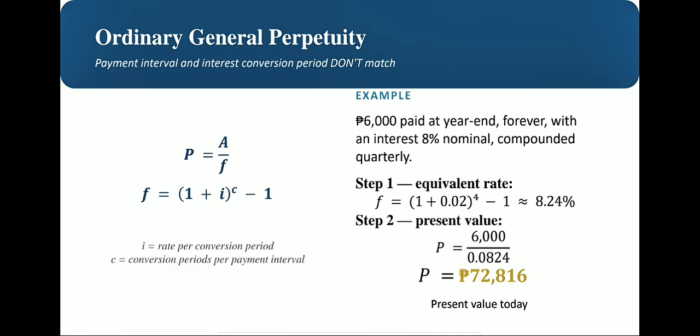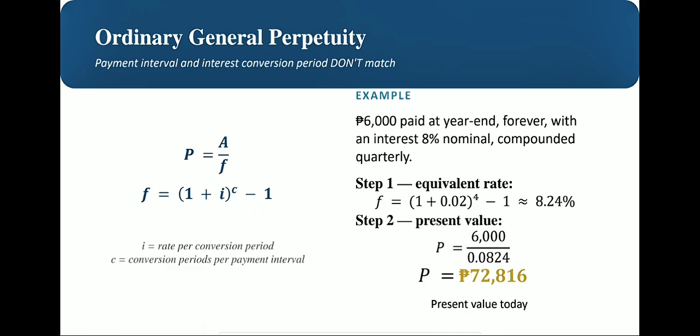Now let us try an example. Suppose payments of 6,000 are made at the end of every year, forever, but interest is compounded quarterly at a nominal rate of 8%. So our i is going to be 0.08 divided by 4, since it is per quarter. Thus we have 0.02 or 2% per quarter. Then our c is 4, which are the quarters per year.